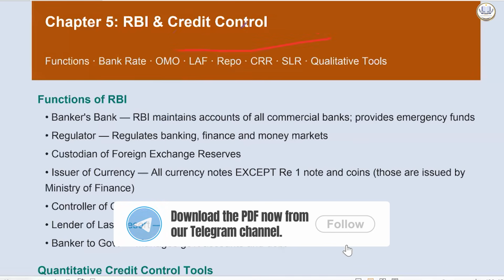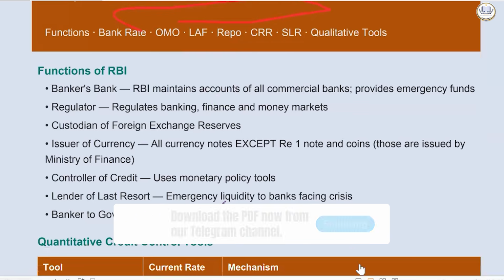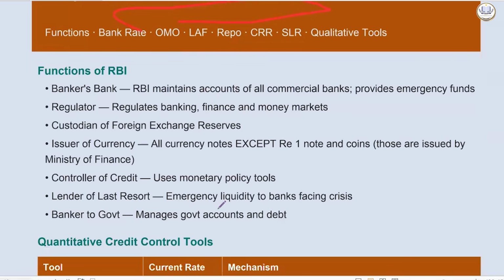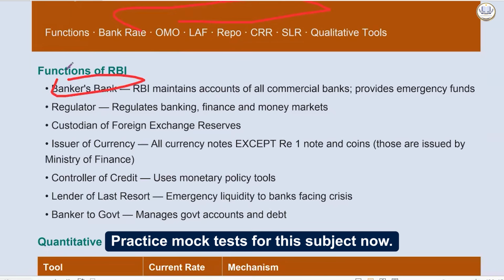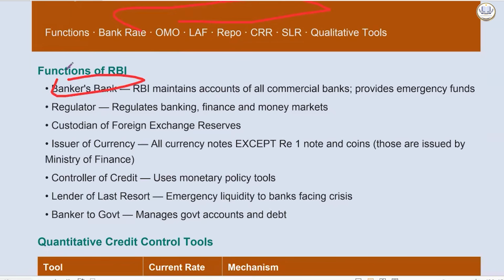Now let's see RBI and credit control. So what are the functions of the Reserve Bank of India? This is the first thing. It is called the Bankers' Bank. Why is it called the Bankers' Bank? Because RBI maintains accounts of all commercial banks, and it also provides emergency funds. That is why it is called the Bankers' Bank.